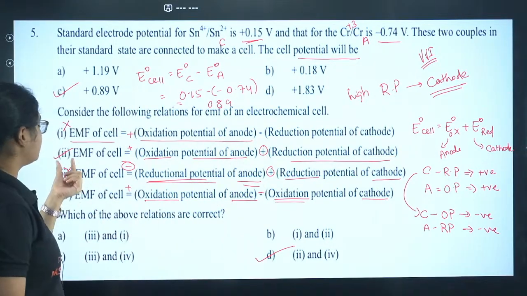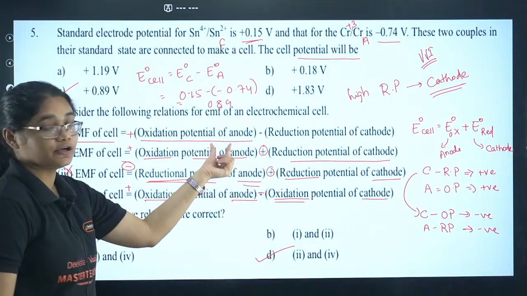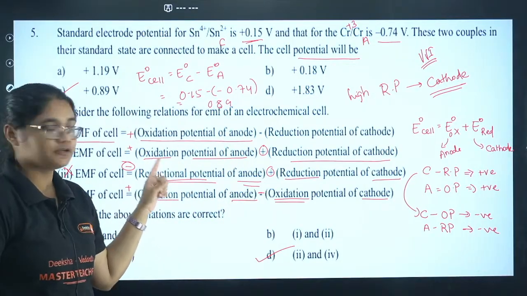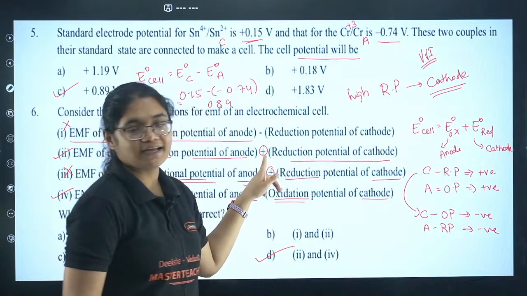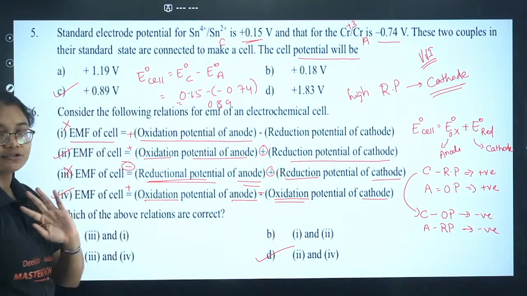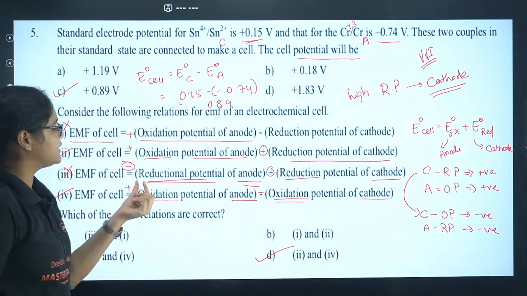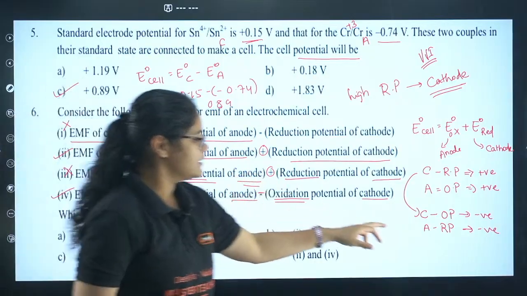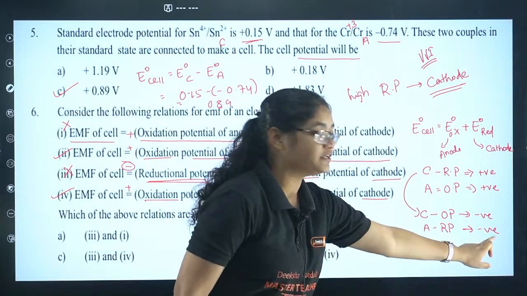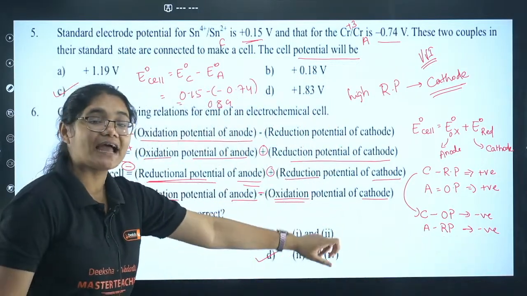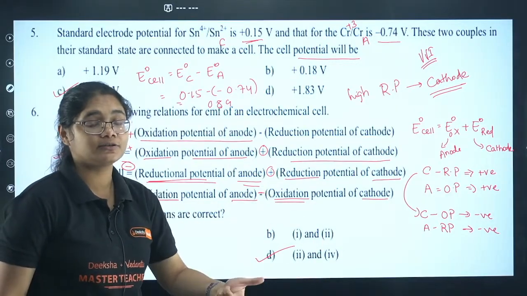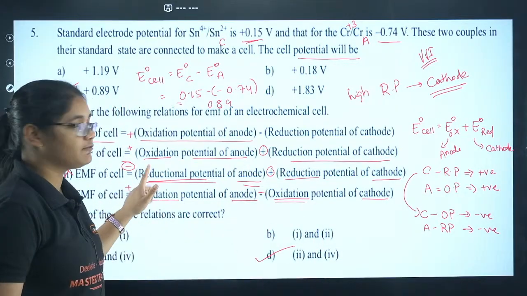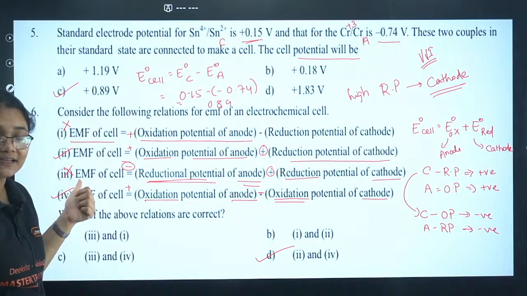Now moving to the second one, oxidation potential of anode. Anode undergoes oxidation, so the positive sign is correct. Cathode undergoes reduction, so the positive sign is there. That is also correct, so this equation is correct. Now the EMF of the cell is the reduction potential of anode. When I talk about anode reduction potential, the sign has to be negative, because anode undergoes oxidation, not reduction. But you are talking about its reduction potential, so the sign has to be negative, which is not given here, so that is why this is incorrect.